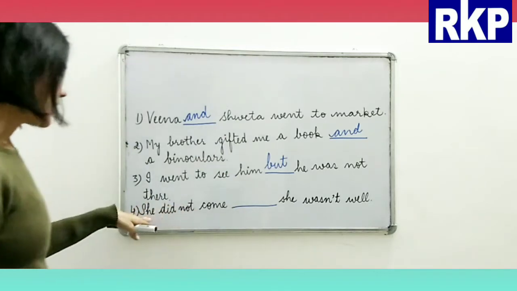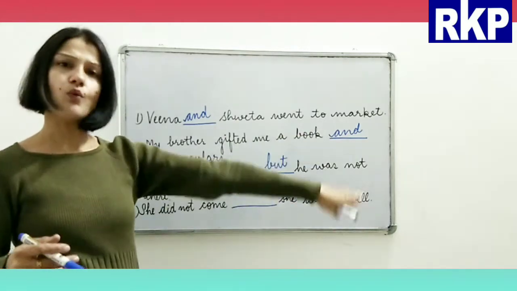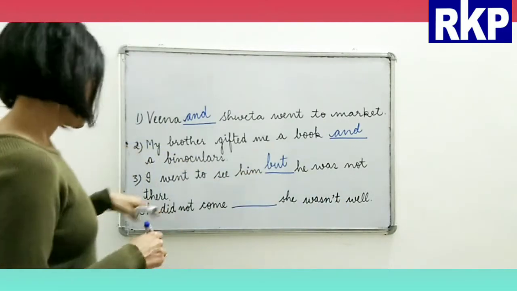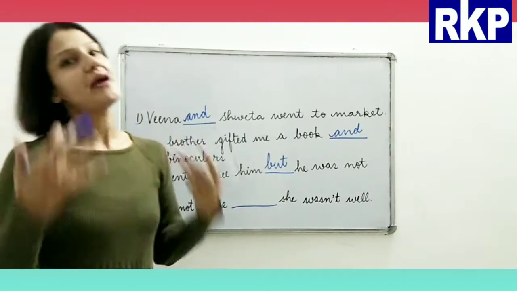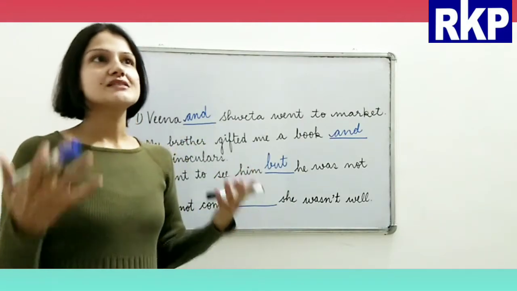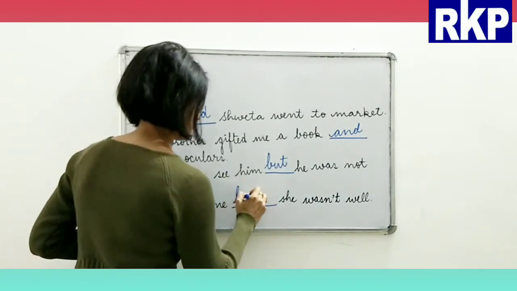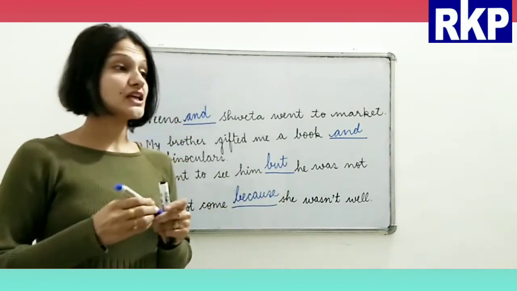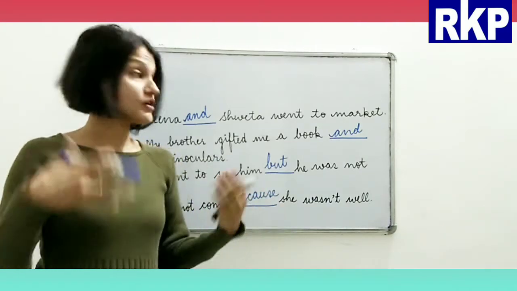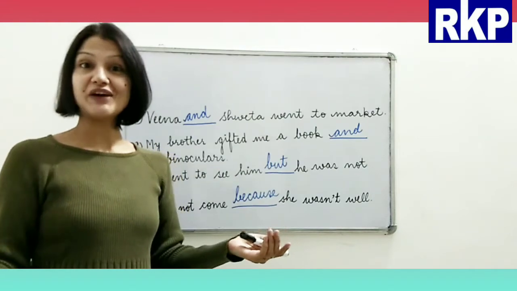Right? She did not come, dash, she wasn't well. She did not come, dash, she wasn't well. So here beta we can supply because, right? Because we can also say for she wasn't well, since she wasn't well, right?